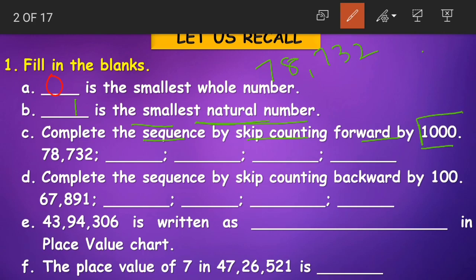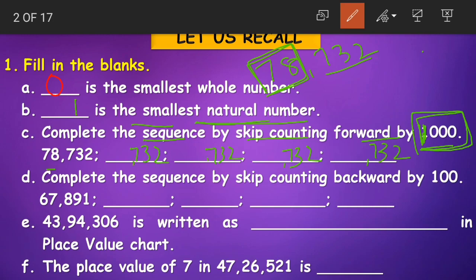Now here he has specifically mentioned by 1000. You have to add 1000 for each number. If you look at the given number, what are we having children? We are having 78,732. As he is asking us to skip count by thousands only, we are concerned only about the numbers in the thousands place value. This 732 will be the same for each number. Okay children? Just the numbers in thousands digits will change.